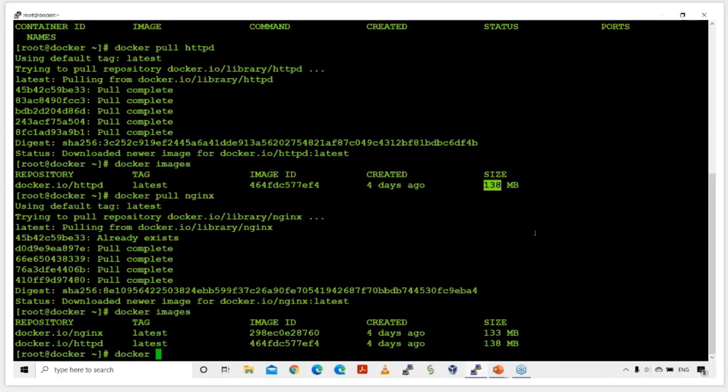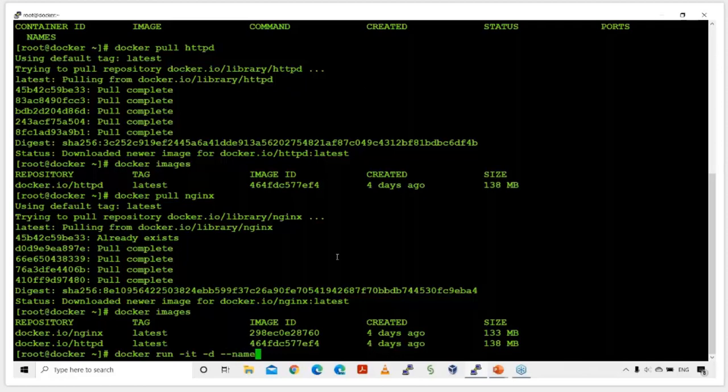So docker run -it -d. IT stands for interactive mode. -d stands for detached mode, so your container will run in the background. It will not run in the foreground, so it will not interrupt any other activities. So run this container in the background.